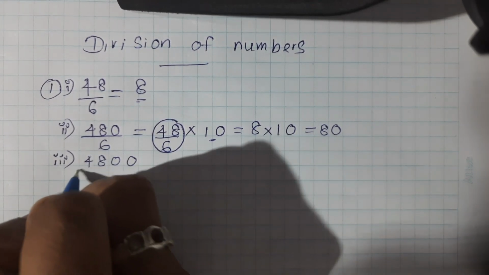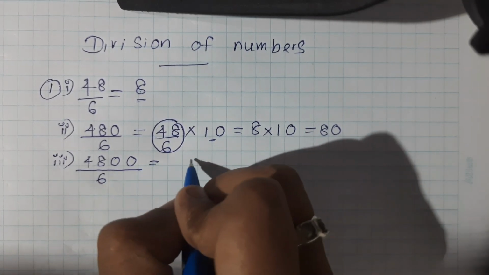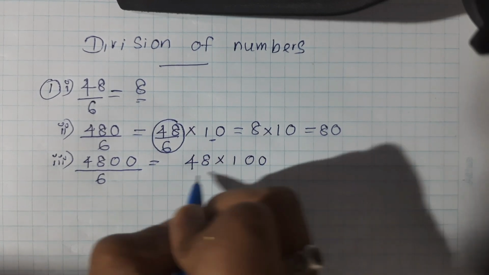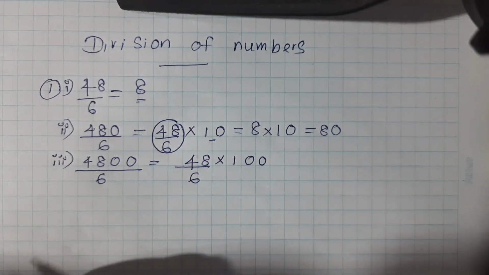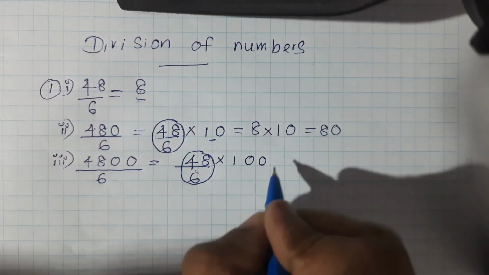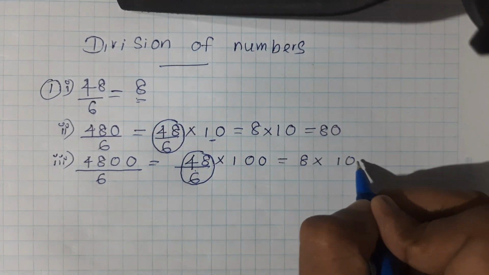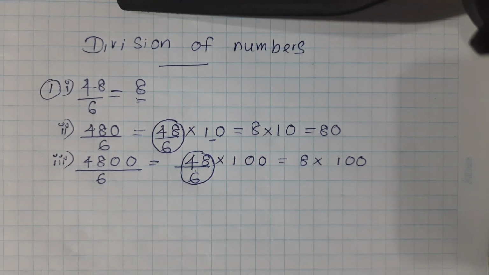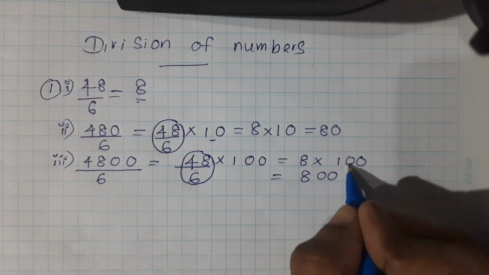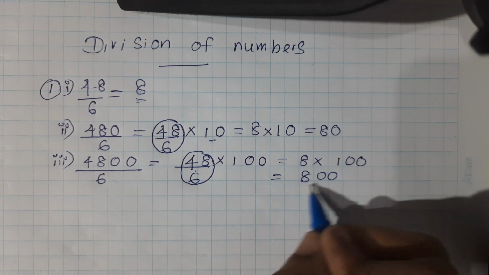4800 divided by 6. 4800 means 48 times 100, divided by 6. 48 over 6 is equal to 8. 8 times 100. 8 times 100 means 8 and 2 zeros, because there are 2 zeros in 100. Then 8 times 100 means 800.